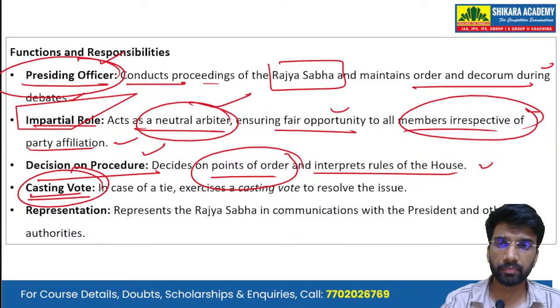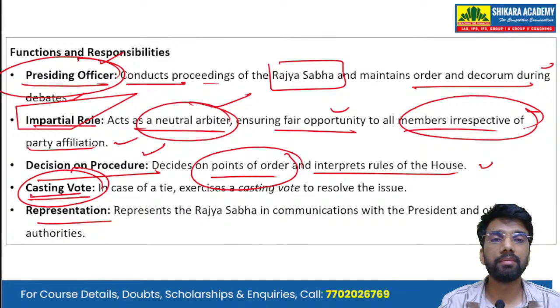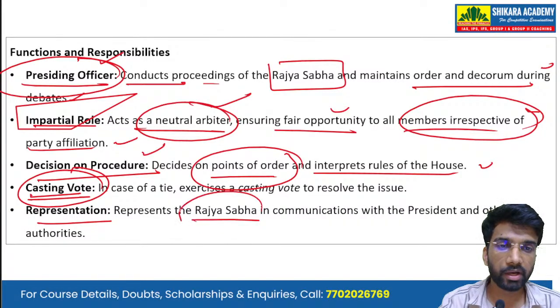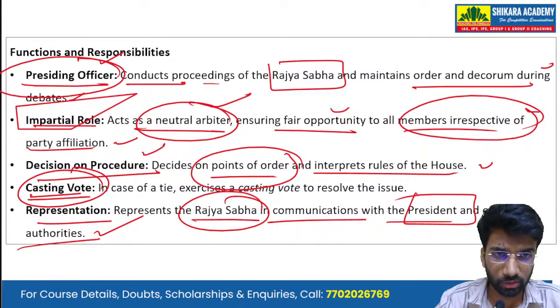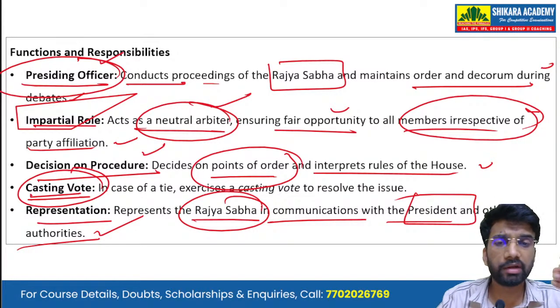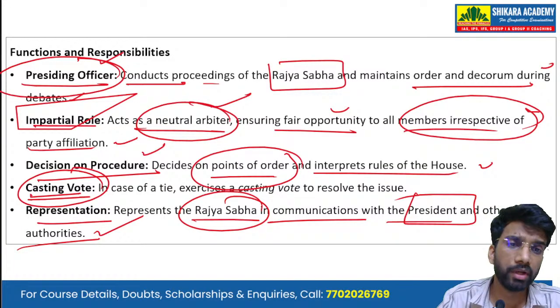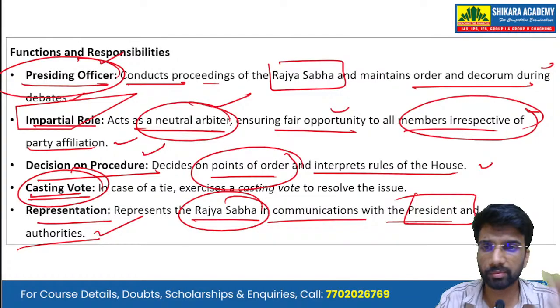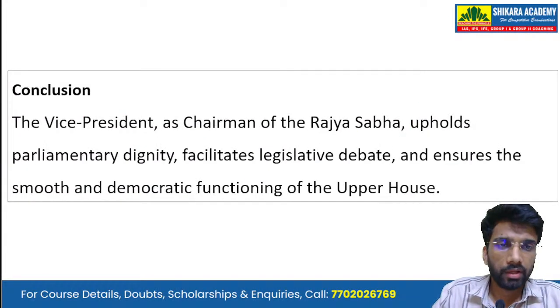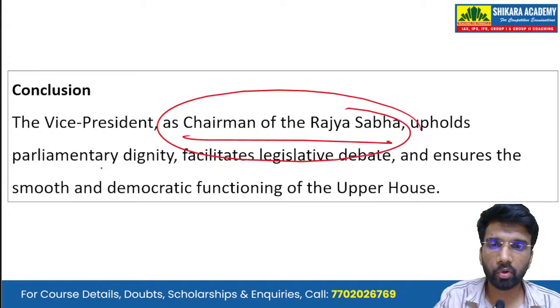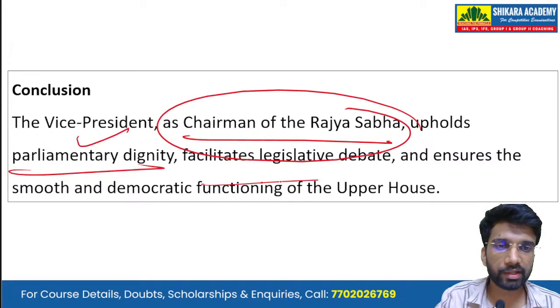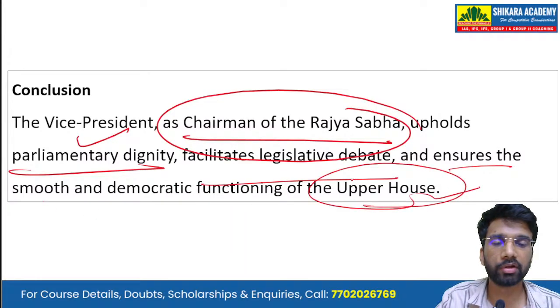Then representation. The Vice President represents Rajya Sabha in communications with the President and other constitutional or government authorities. So these are the functions and responsibilities of the Vice President when he or she acts as the ex officio chairman of the Rajya Sabha. Then, in conclusion, we can summarize the answer by writing: the Vice President, as the chairman of the Rajya Sabha, upholds the parliamentary dignity, facilitates legislative debate, and ensures the smooth and democratic functioning of the upper house of the parliament.